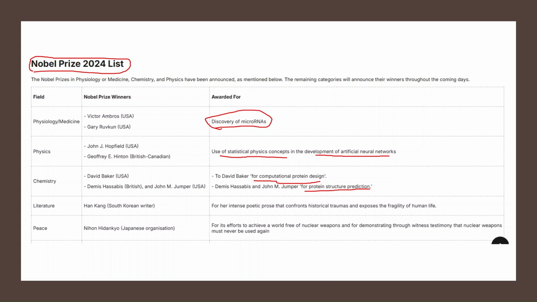Okay. For literature, the Nobel Prize was given to Han Kang, who is a South Korean writer, for her intense poetic prose that confronts historical traumas and also exposes the fragility of human life. Right. So Han Kang was given the Nobel Literature Prize. And then the Nobel Peace Prize was given to a Japanese organization, Nihon Hidankyo, awarded for its effort to achieve a world free of nuclear weapons, and for demonstrating that nuclear weapons must never be used again. So that's why Nihon Hidankyo, which is a Japanese organization, was given the Nobel Peace Prize this year.